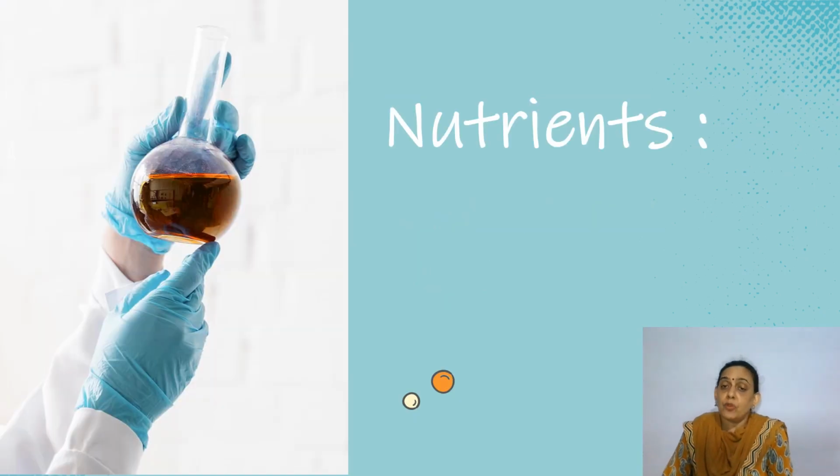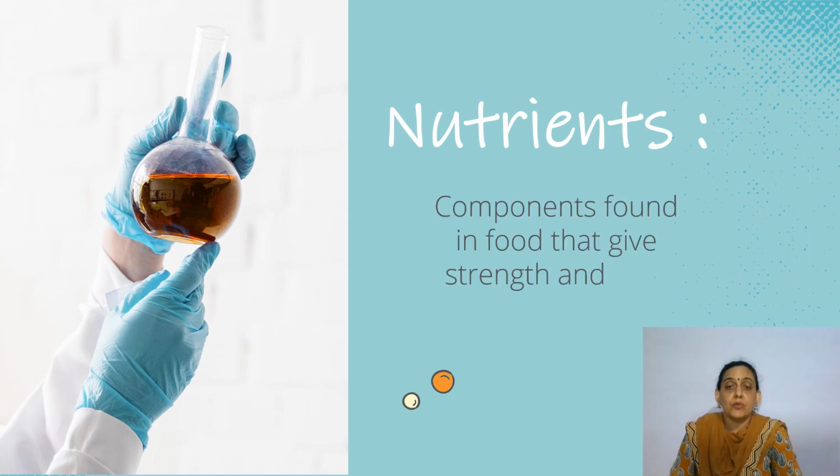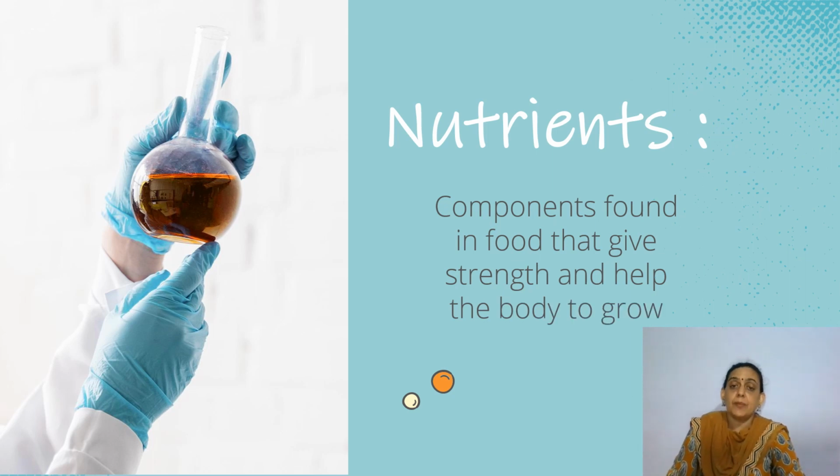Basically, before we go into the actual components, we need to know what is the term nutrient. What does it mean? The term nutrient means components found in food that give strength and help the body to grow. When you were born, you were a small tiny baby, but today you are such a big child, and I was also born a small baby, but today I am so huge. So what made my body become big and grow? It was the food I was taking in.